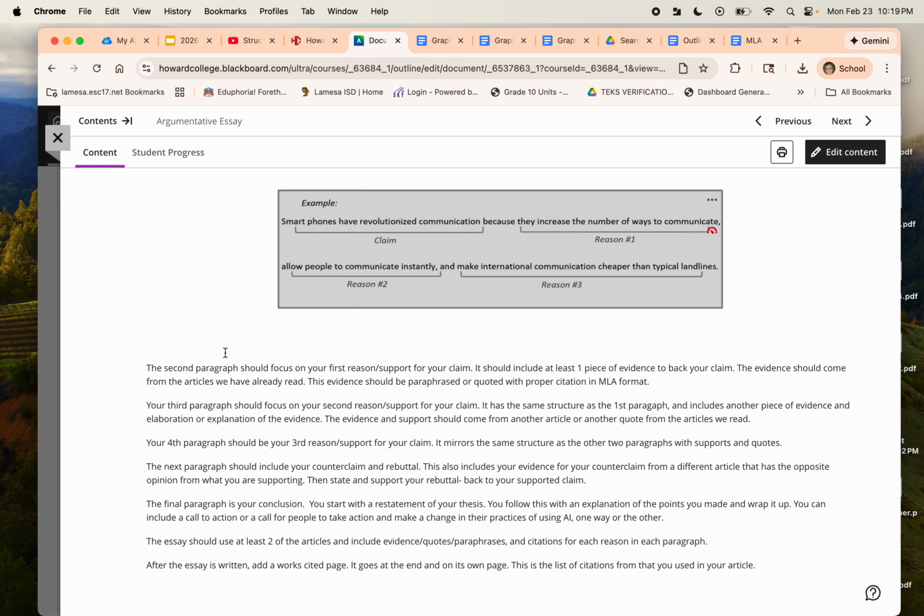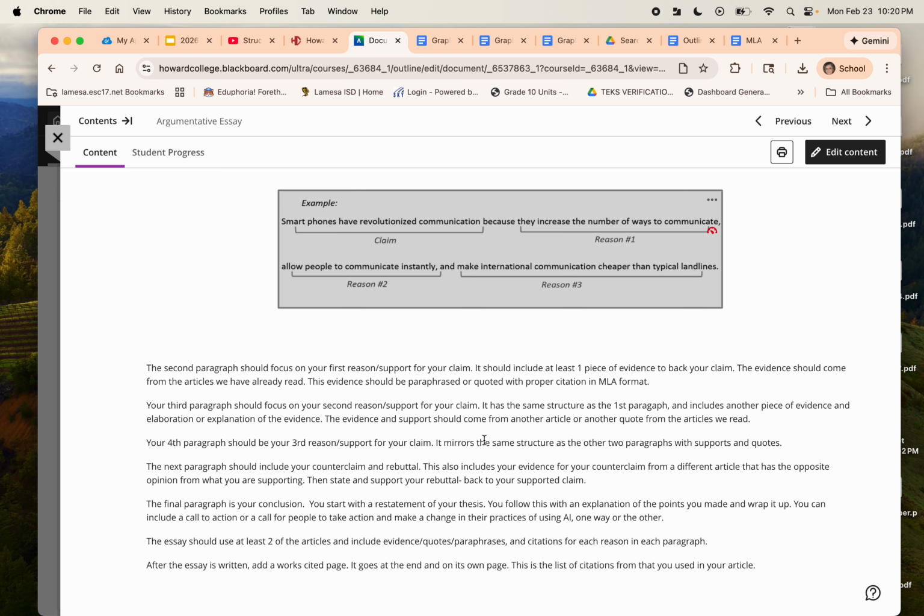Your second paragraph after your introduction and your thesis should focus on your first reason and support for your claim. Has 1 piece of evidence. Evidence should come from the articles that we've already read, and then it should be paraphrased, quoted with proper citation in MLA format. And then some other sentences that should be in there maybe are describing and wrapping up and connecting to that quote and to your point that you're trying to make. It's more of an elaboration and more explanation. And then you'll follow that format for your second paragraph, your third paragraph, your fourth paragraph.